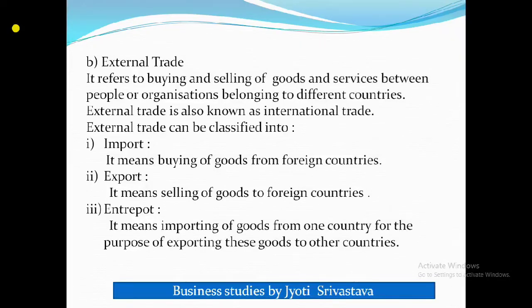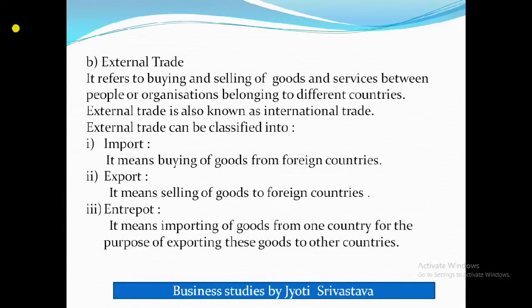It means getting in, buying of goods from a foreign country. When you are purchasing something from foreign countries, you are importing. Like India buys petrol from Iran. So what is India doing? India is importing petrol. Clear?